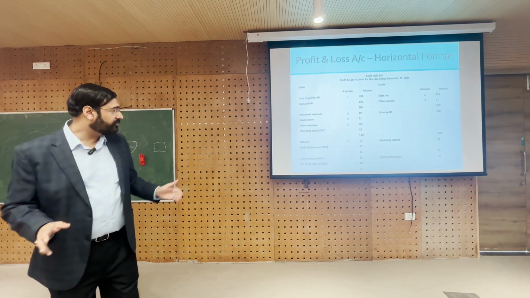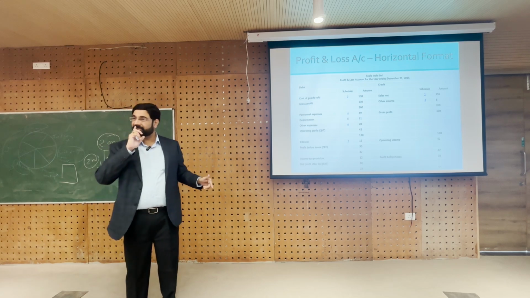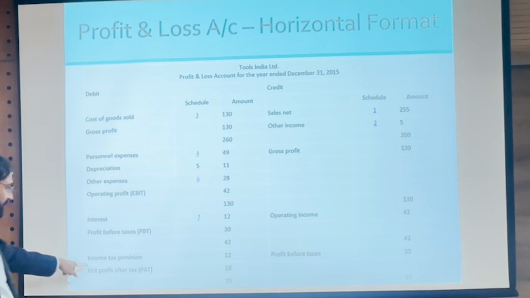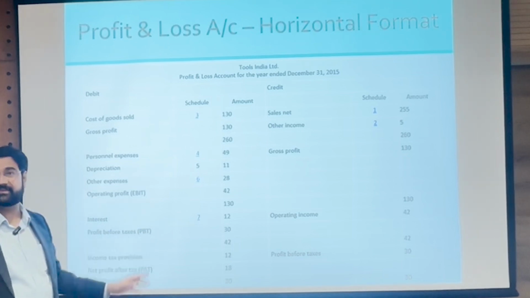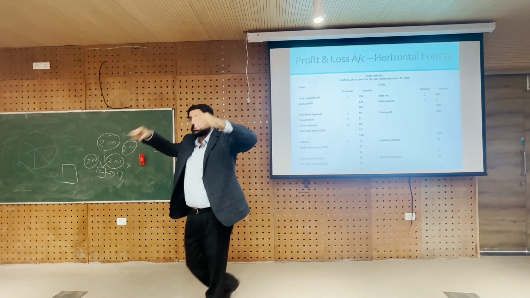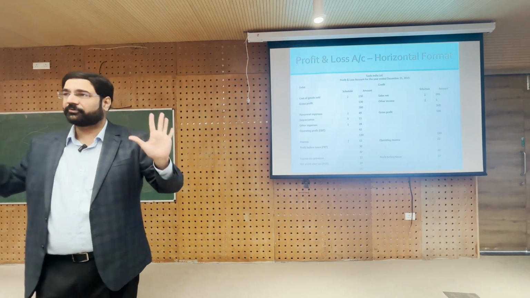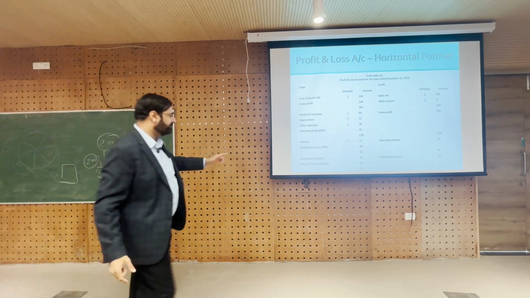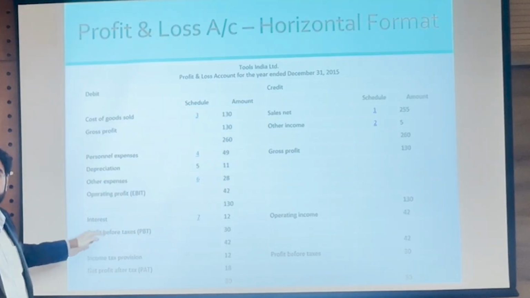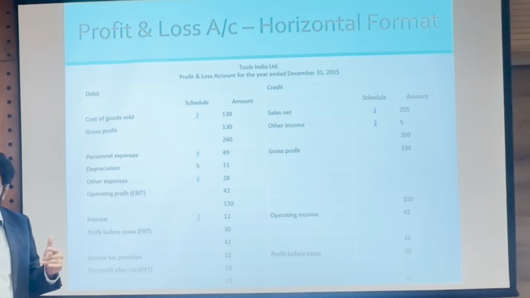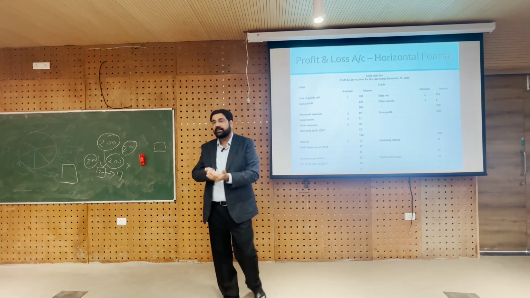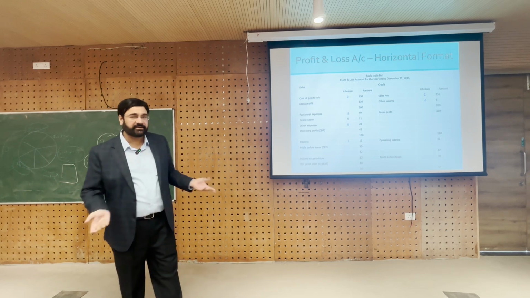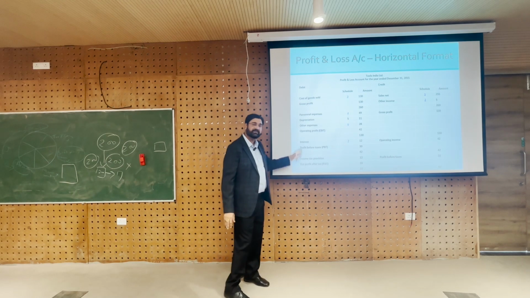Right? So, you deduct that to arrive at your profit before tax, because tax is paid on the final profit, not on the net profit, on this amount, the profit before tax. After considering all revenues and all expenses, what is the profit? On that profit you pay tax. Have you understood at least conceptually, do you want to pay tax on 42 or 30? You want to pay tax on 30? Clear? So, that is what is happening.